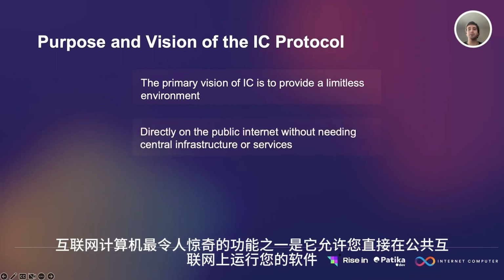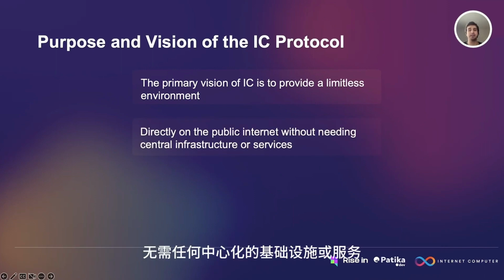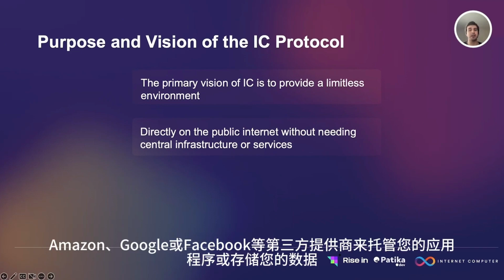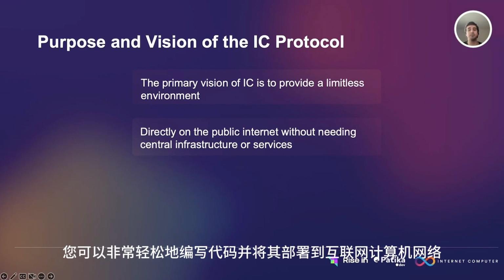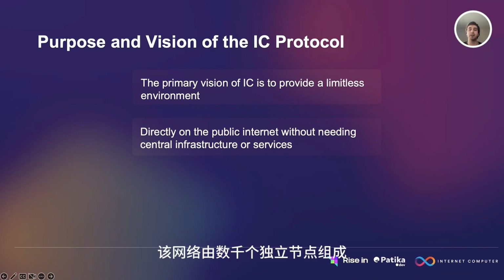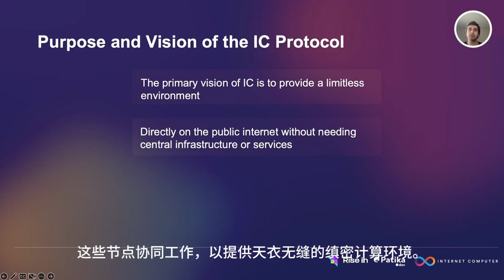One of the most amazing features of the Internet Computer is that it allows you to run your software directly on the public internet without needing any central infrastructure or services. This means you don't have to rely on third-party providers like Amazon, Google, or Facebook to host your application or store your data. You don't have to worry about censorship, downtime, hacking, or fees. You don't have to compromise on your privacy or security. You can simply write your code and deploy it to the Internet Computer Network, which is composed of thousands of independent nodes that work together to provide a seamless and unstoppable computing environment.